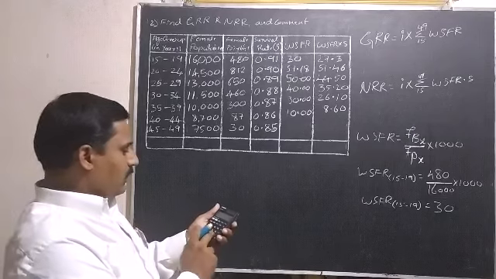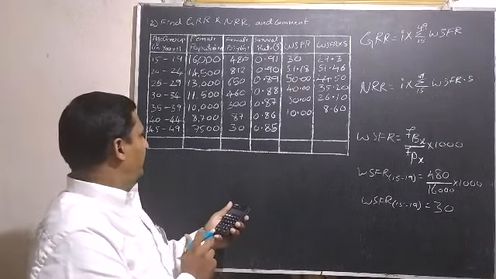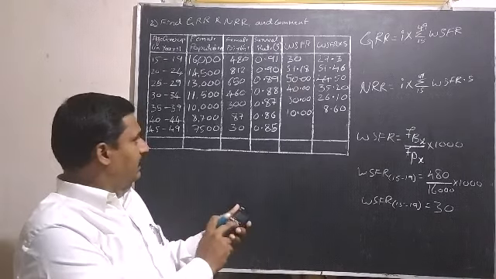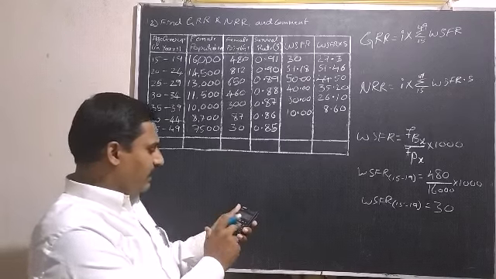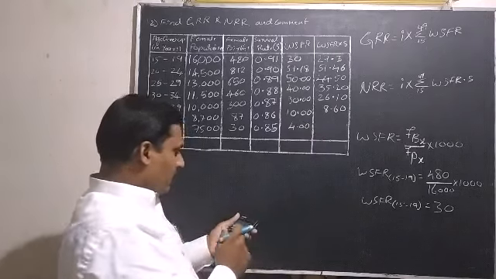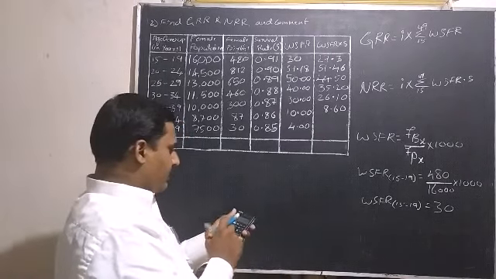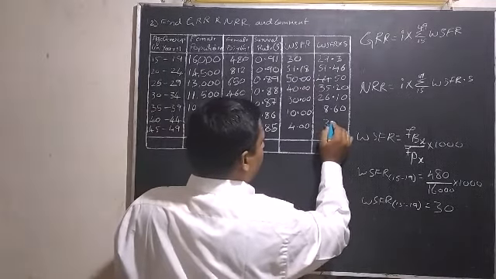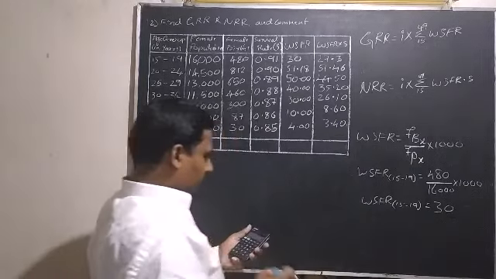And finally, the last age group 45 to 49 is 30 divided by 7,500 into 1000, which is equal to 4, and 4 into 0.85 is equal to 3.4.